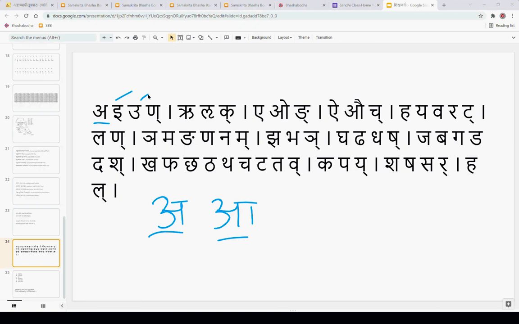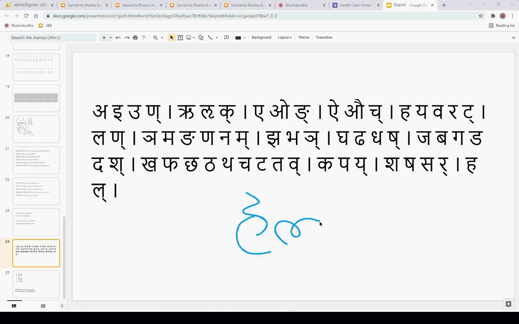So remember that ach pratyahara includes all the swaras, all the vowels in the Sanskrit varnamala. Okay, what does hal pratyahara include?